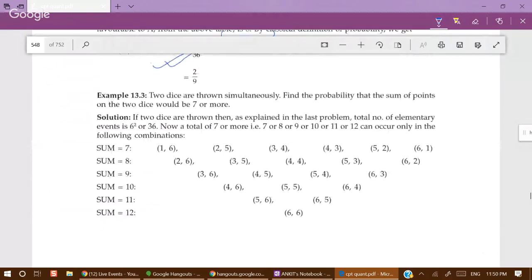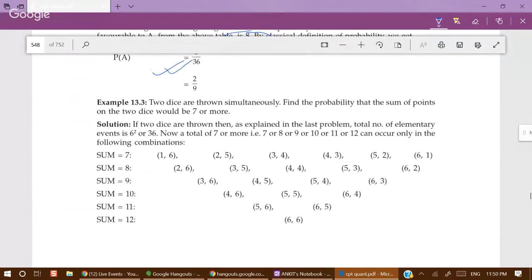Now, two dice are thrown simultaneously. Find the probability that the sum of points on the two dice would be 7 or more. Sum 7: 1 6, 2 5, 3 4, 4 3, 5 2 and 6 1. 7 or more means 7, 8, 9, 10, 11, 12.